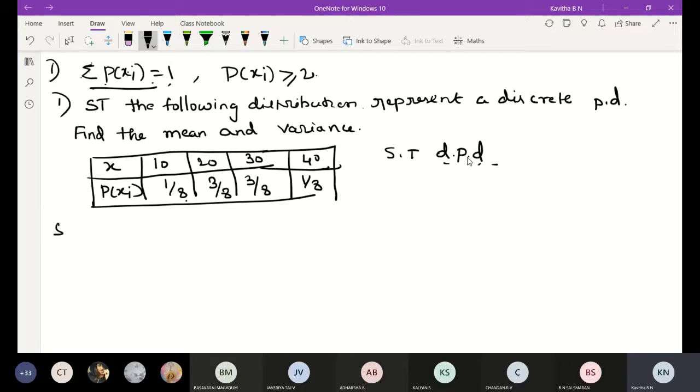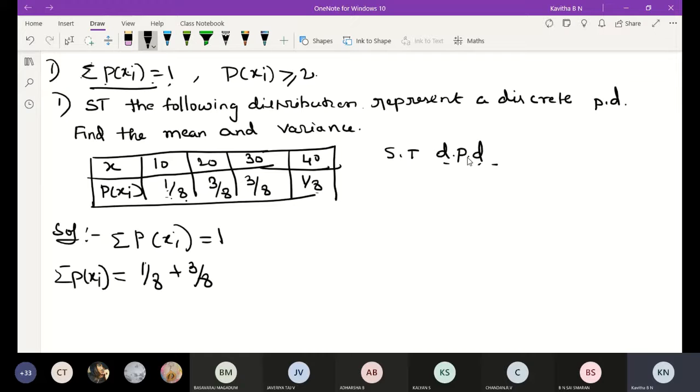First we have to check this in the solution. Write down all and add them: summation of P of xi is 1 by 8 plus 3 by 8 plus 3 by 8 plus 1 by 8, then add 1 plus 3 plus 3 plus 1 over 8.